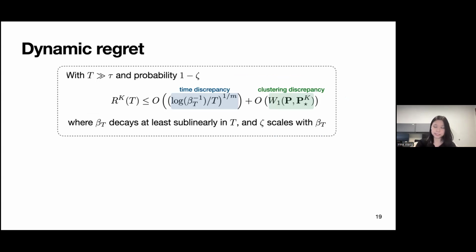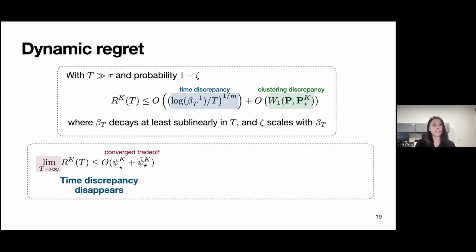There's a time discrepancy term that characterizes the one-step information loss, where we don't know the oracle of the future time step. And then we also have this clustering discrepancy that cannot be reduced over time, because it depends on how well we chose our clustering algorithm and how good the final converged clustered empirical distribution is.